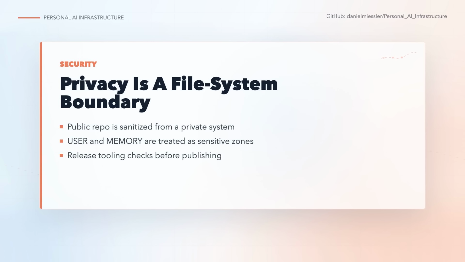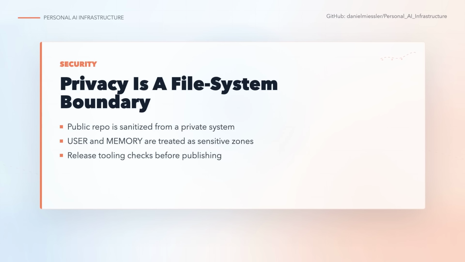The security model deserves attention because this is personal infrastructure. The public repo is a sanitized version of a private system. PAI uses containment zones to separate public files from user files, memory, private skills, credentials, and local paths. The release tooling runs gates before publishing. For a repo that touches identity, goals, and personal memory, that boundary is not a bonus feature.